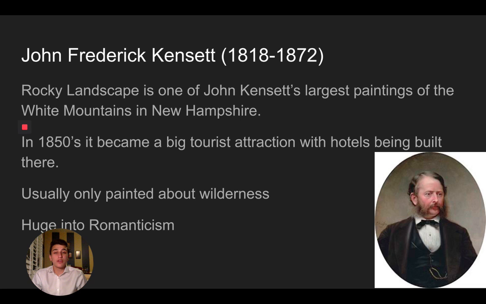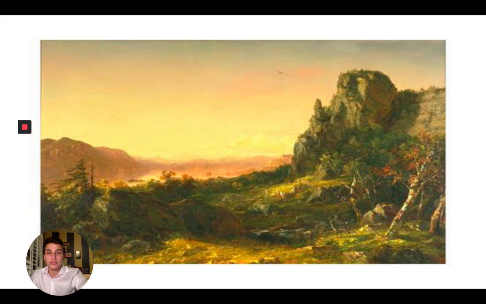And so John Frederick Kensett's life began in 1818, and he actually passed away in 1872. And one of his largest paintings was actually the Rocky landscape, which was of the White Mountains in New Hampshire. And in the 1850s, it actually became a big tourist attraction with hotels being built there. He usually only painted wilderness, and he was really big into Romanticism since that's what they focused on.